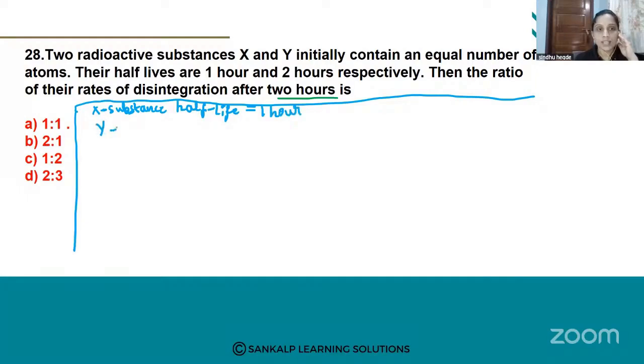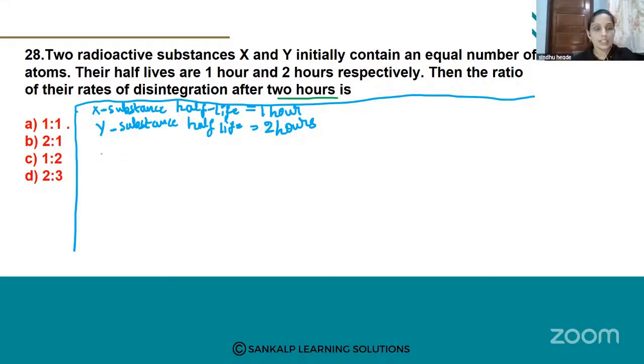Next, Y substance contains half life 2 hours. See, they mention 1 hour and 2 hours respectively in the question. Only these two things are given here. 1 hour is nothing but T1, 2 hours is nothing but T2.